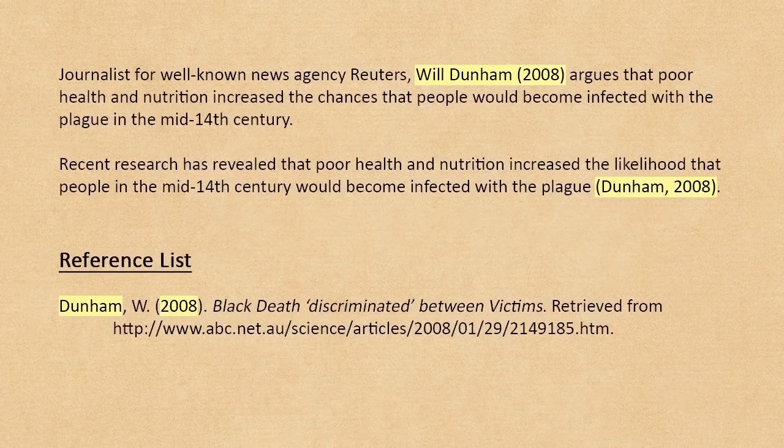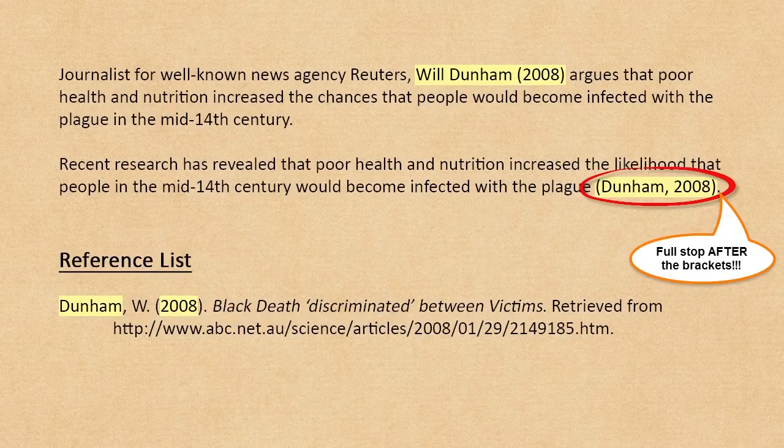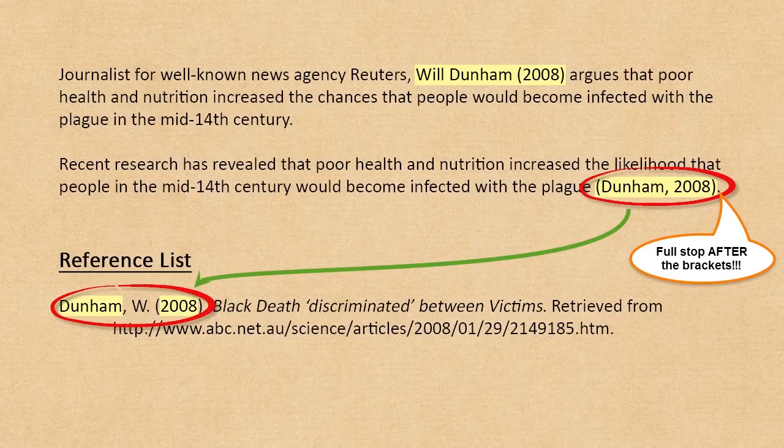In-text citations need to be included inside a pair of brackets, either within the sentence or at the end of the sentence. Note that the full stop comes after the brackets if the in-text reference is at the end of the sentence. The information you provide in your in-text referencing provides just enough detail so that the person reading your assignment knows which entry in your reference list you are referring to, and from there, where the reader can verify the information you have provided.